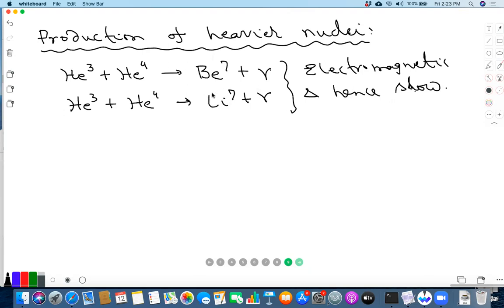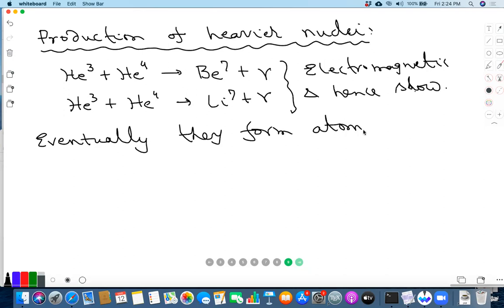And again, when you try to compare with experiments, what happens is that eventually they form atoms by capturing electrons.